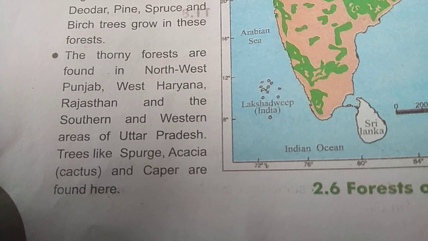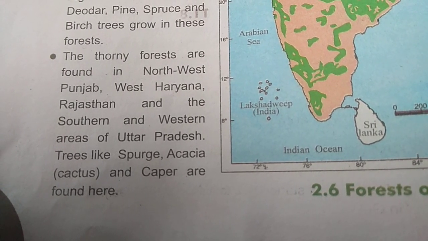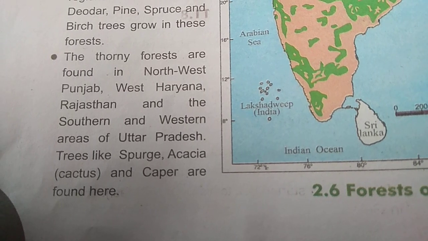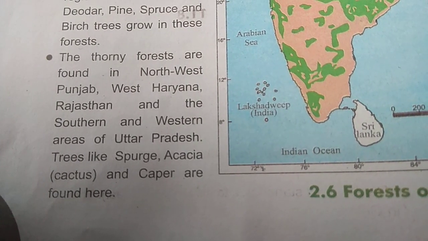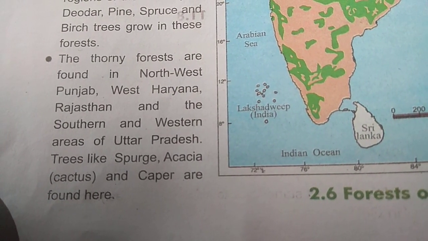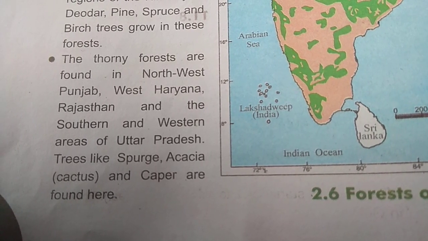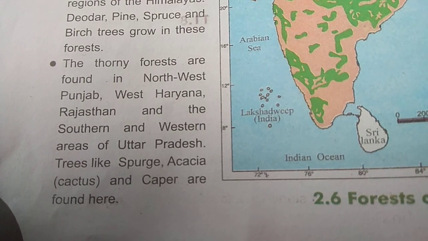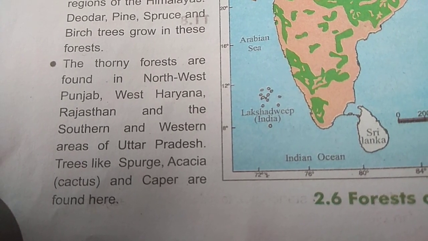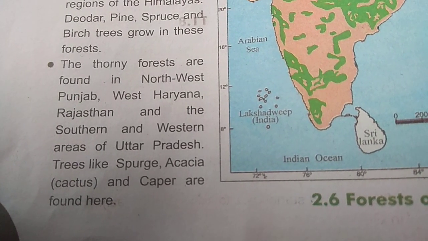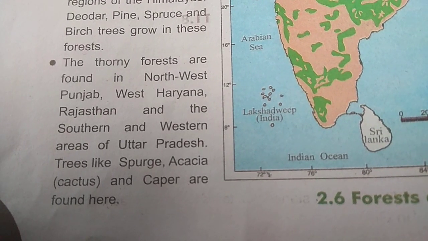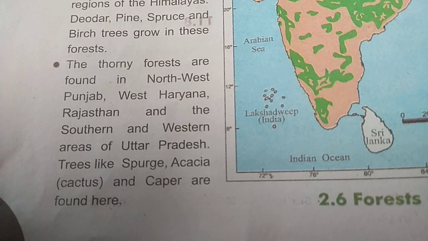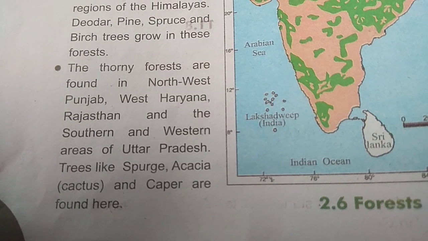Now the last one, that is thorny forest. These are found in the northwest Punjab, West Haryana, Rajasthan and southern and western areas of Uttar Pradesh. These places receive less rainfall and hence the forests are thorny in nature. They are very hard and they do not require much water. And trees like acacia, cactus and caper are found here.